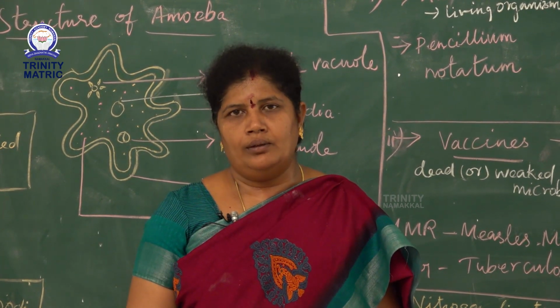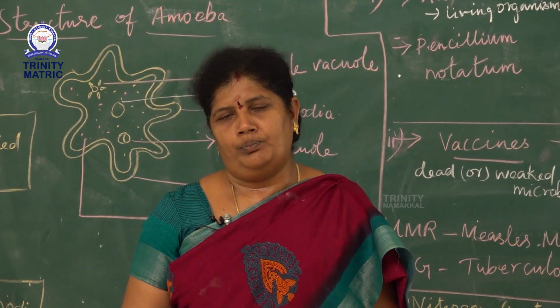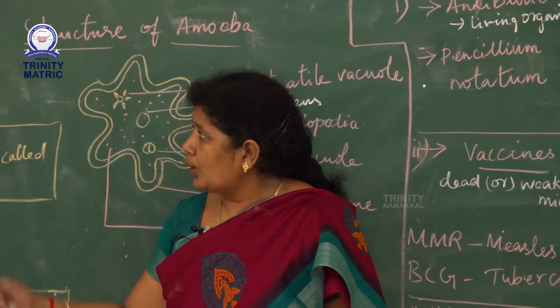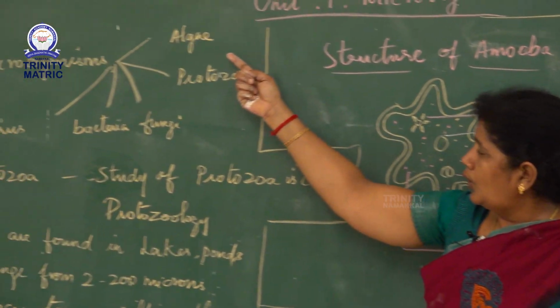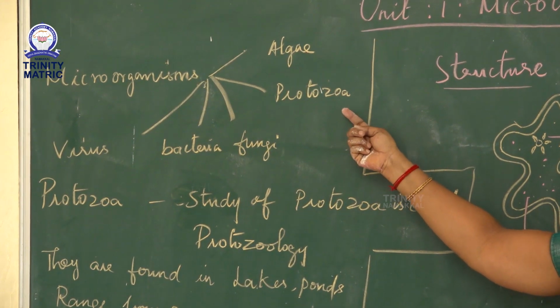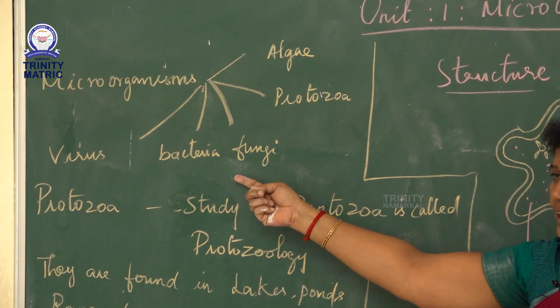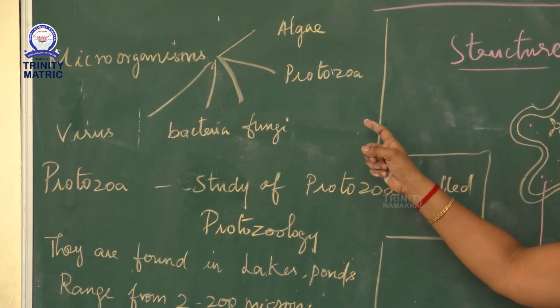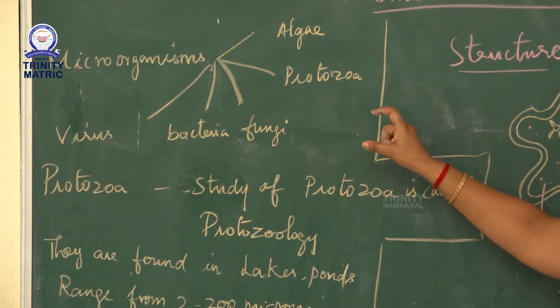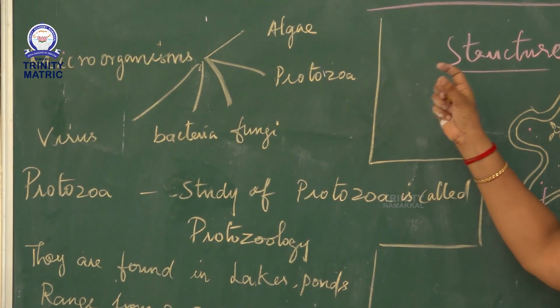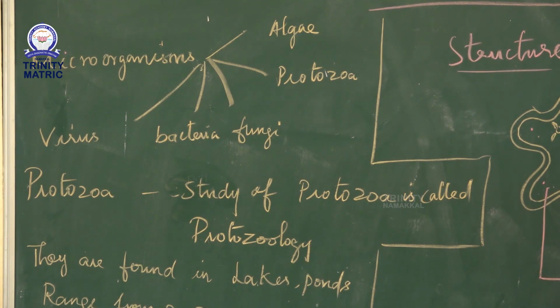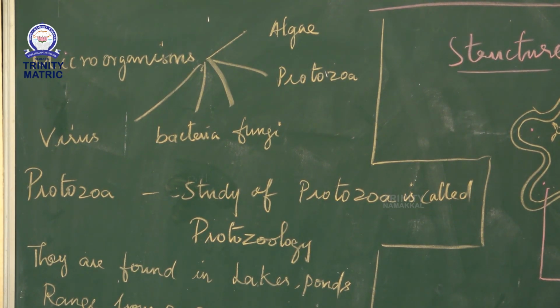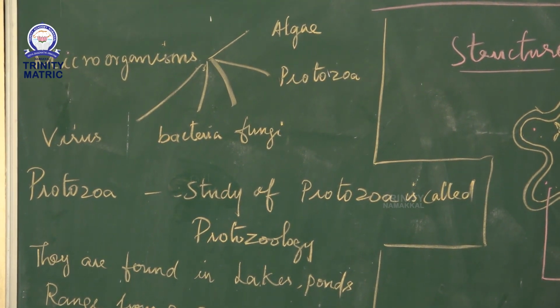There are 5 divisions of microorganisms: algae, protozoa, fungi, bacteria and virus. They are very small and cannot be seen with the naked eye, only with the help of a microscope.